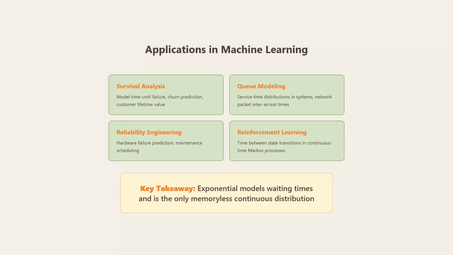Use it for survival analysis to model time until failure or customer churn. Queue modeling uses it for service time distributions and network packet inter-arrival times. Reliability engineering predicts hardware failures. And in reinforcement learning, it models time between state transitions in continuous time Markov processes. The key takeaway: exponential models waiting times and is the only memoryless continuous distribution.